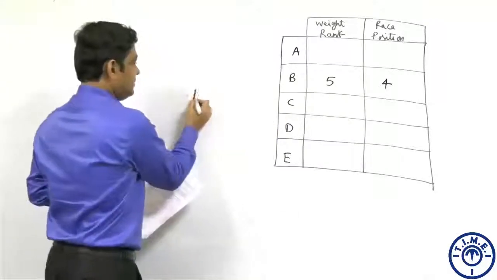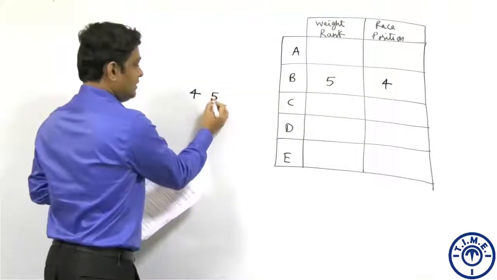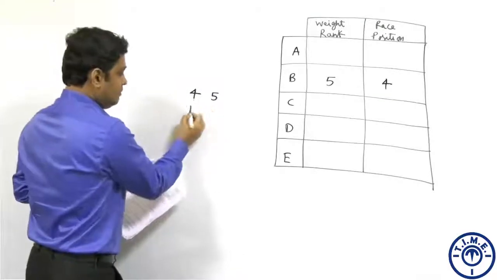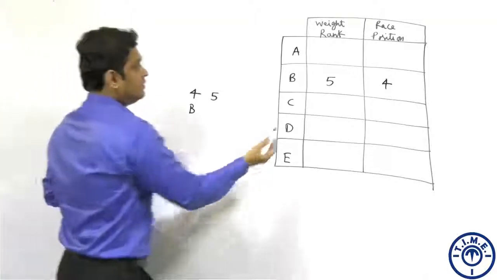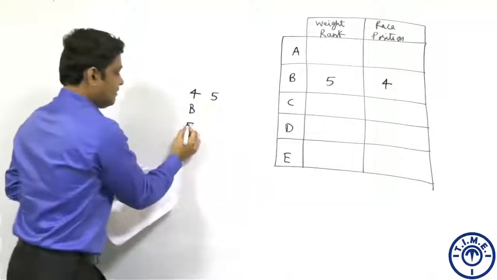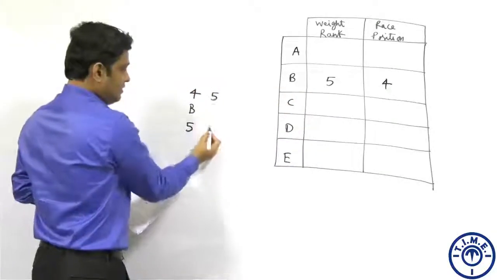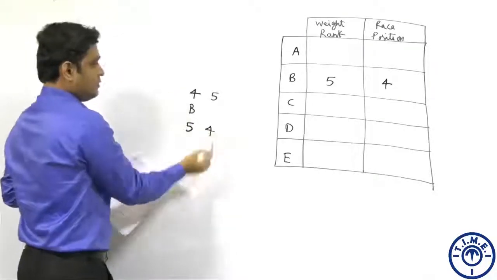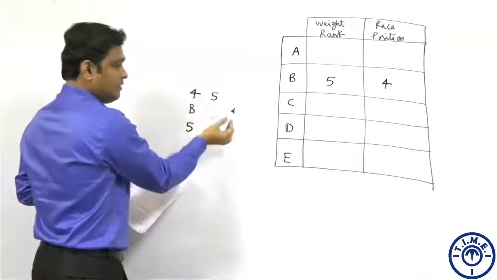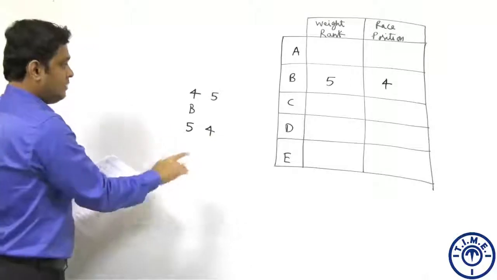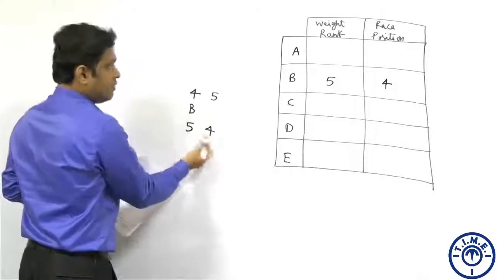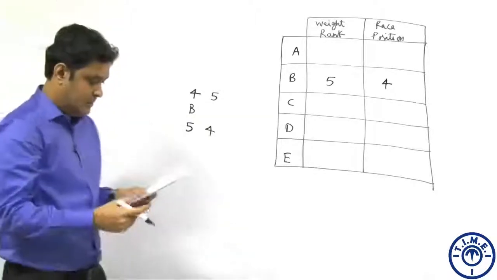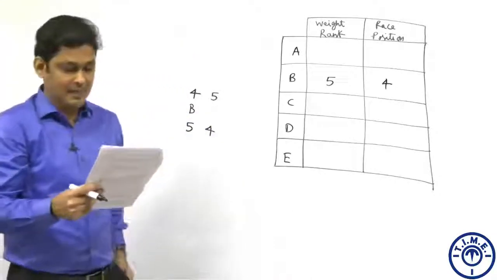B is finishing 4th, so whoever is finishing 5th cannot have weight rank 4, because their positions 4 and 5 are consecutive and their ranks cannot be consecutive. That is the implication of the previous statement.